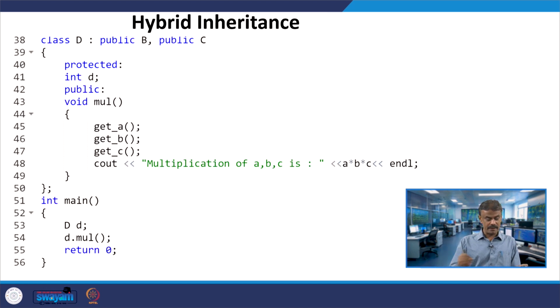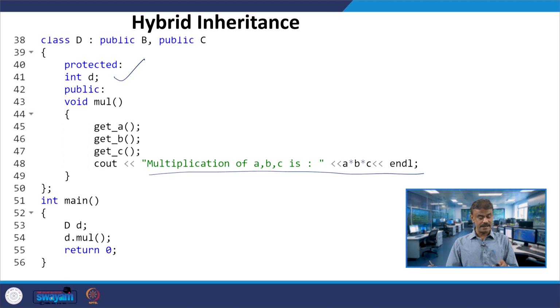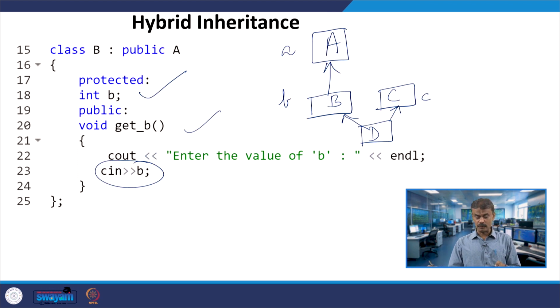You have protected member data d, and assume that you have one member function called multiplication. In the multiplication, you have get_A, get_B and get_C. You are calling these three functions, then doing the multiplication of those three numbers. If you look at the diagram, D can access B and B can access A, so there is no problem.